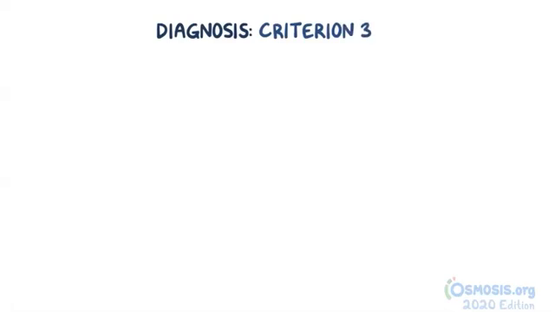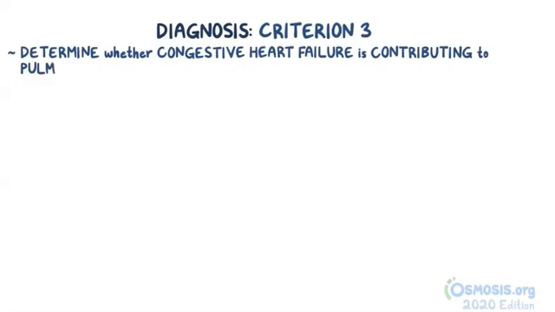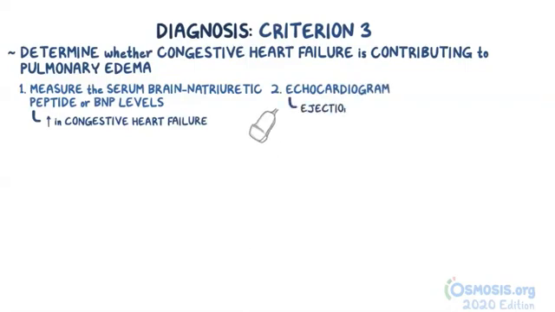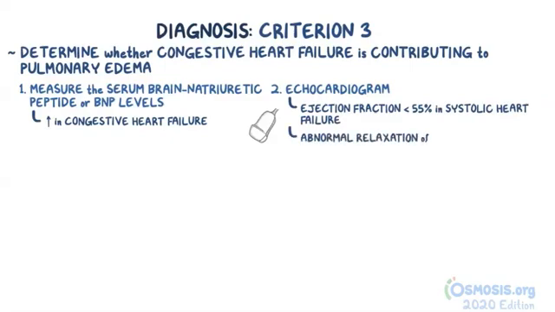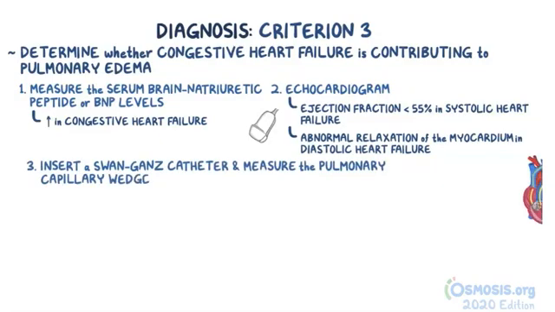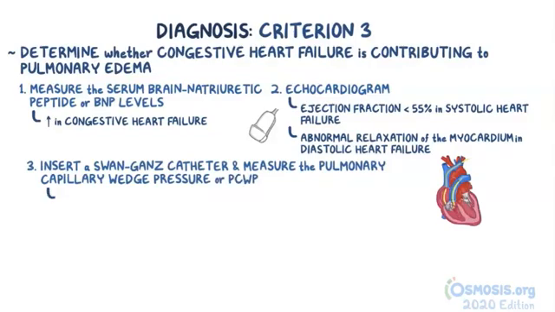For criteria 3, there are some ways to help objectively determine whether congestive heart failure is contributing to the pulmonary edema. First, you can measure the serum brain natriuretic peptide, or BNP levels, which are elevated in congestive heart failure. Second, you can do an echocardiogram, which would show an ejection fraction below 55% in systolic heart failure, and abnormal relaxation of the myocardium in diastolic heart failure. Third, you can insert a Swan-Ganz catheter and measure the pulmonary capillary wedge pressure, or PCWP, which is a reflection of the pulmonary venous or the left atrial pressure.